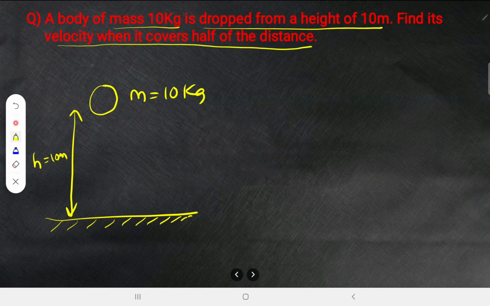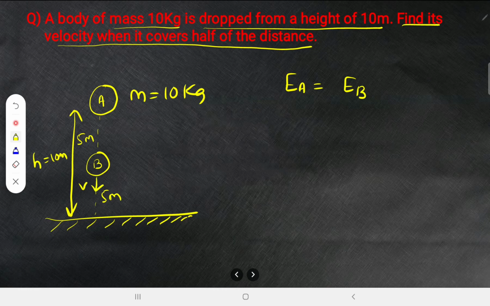Okay, very, very important. Now look at this. Half the distance means, you understand, no? Half the distance means here. So from the top, what distance is it? It is 5 meter. 10 meter means half the distance, so it must have covered 5 meter. Now it is at a point of height 5 meter. Let me call this point A and this point B. All right. Can I write energy at A is equal to energy at B? They are asking us to find its velocity when it covers half of the distance. Now it must be coming down with some velocity, no? That's what they are asking about.